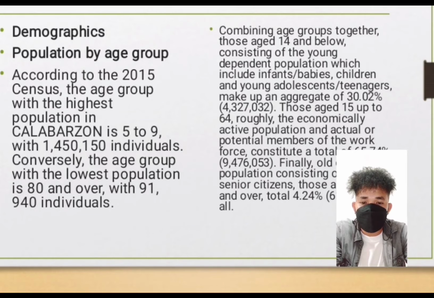Topics. Population by age group. According to the 2015 census, the age group with the highest population in Calabarzon is 5 to 9, with 1,450,150 individuals. Conversely, the age group with the lowest population is 80 and over, with 91,940 individuals.